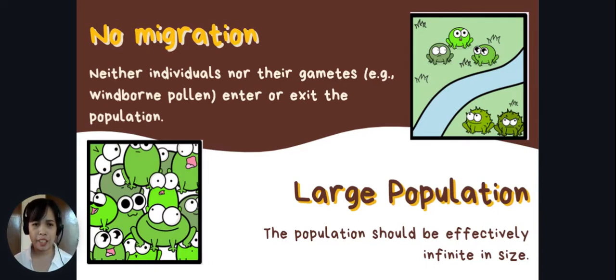Next, the fourth assumption is a large population. The population should be effectively infinite in size. Again, in order to observe evolution, we need to have an indefinite number of organisms. If we only have a few organisms, then we could not tell that evolution is occurring.